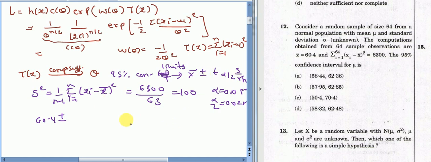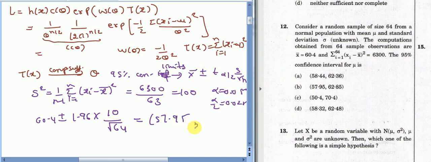Then write it as 1.96 times s by root n. So s equals 10 and root n equals root of 64. This will give you 57.95 when you subtract 1.96 times 10 upon root of 64 from 60.4, and if you add it, then you will get 62.88.